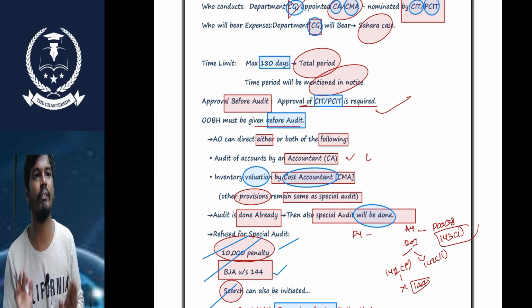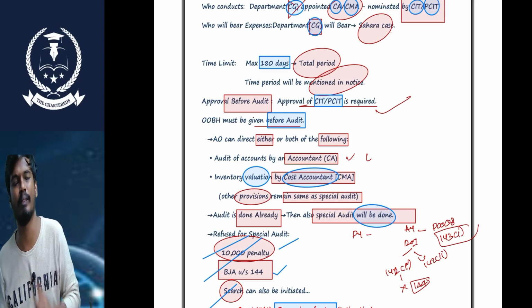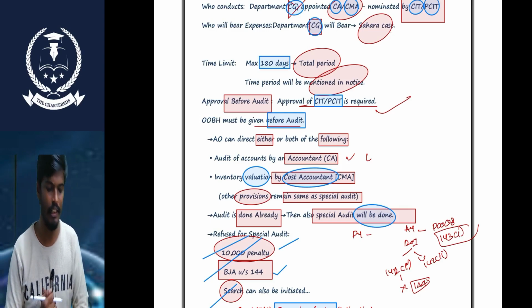Sir, the maximum time limit is 180 days, including the original time limit and extension. The maximum time limit to complete this audit is 180 days. Okay, sir.